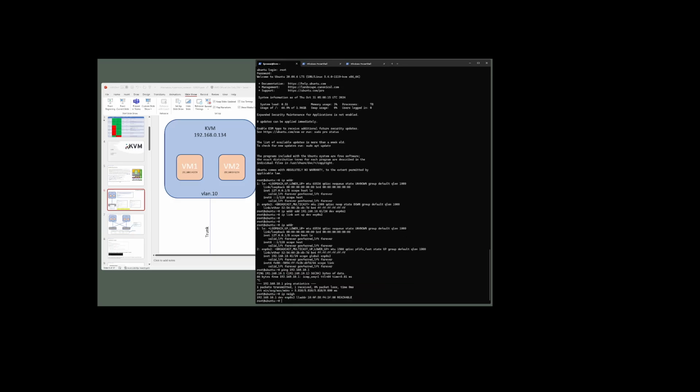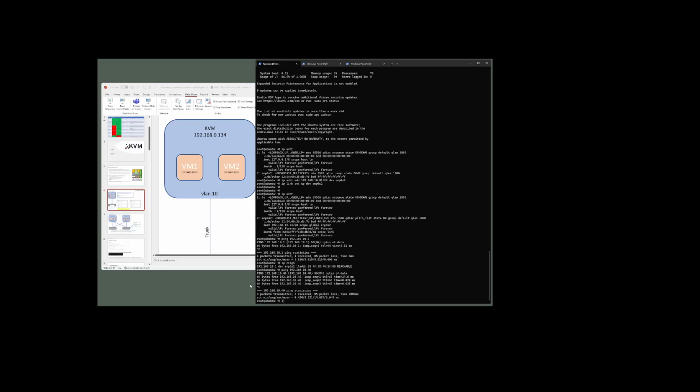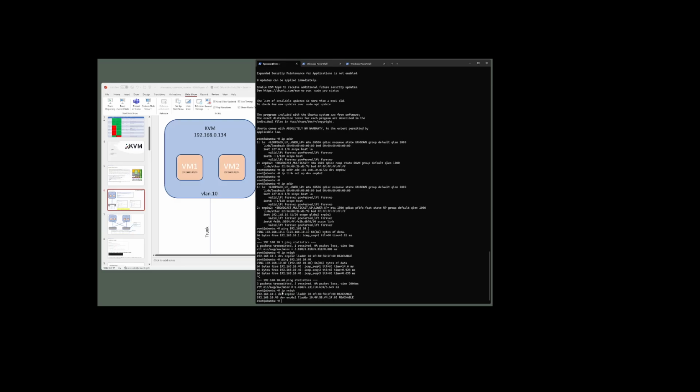Okay, so we'll look at the MAC address table. So this is the MAC address on the CX switch. Now we'll ping 40. Right, so we have isolation.